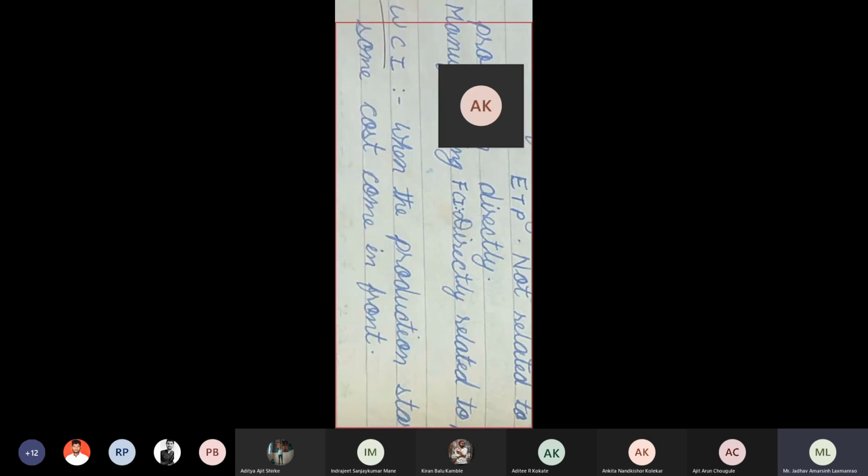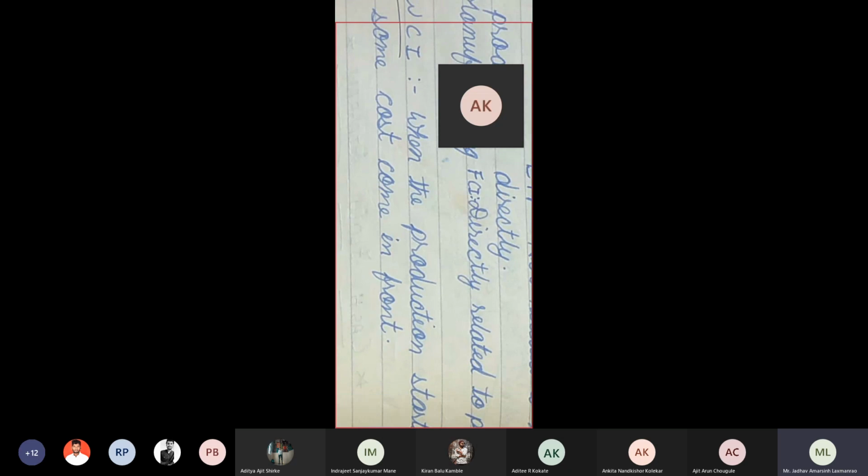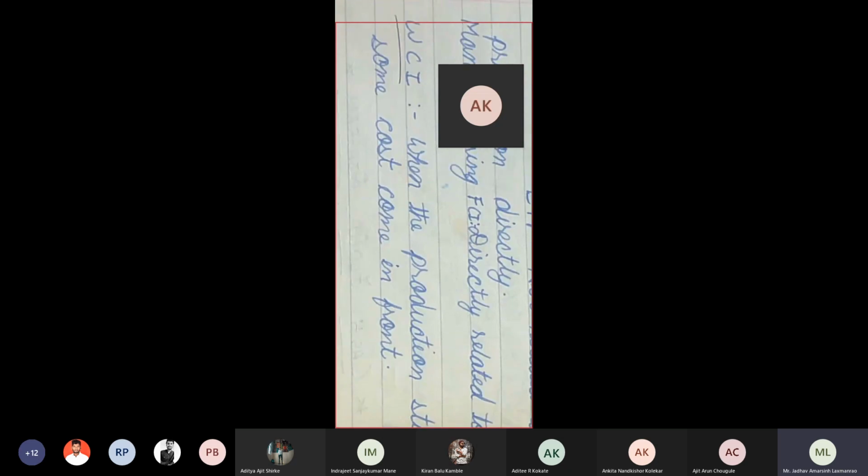Then we will go for next concept, WCI. WCI means what? Working capital investment. These all are very important words. These words we require very frequently in the company. When you work in the company, after 1 or 2 years, you will come across this word WCI, FCI, non-manufacturing FCI, manufacturing FCI. So please try to get this, this chapter is very simple. So we are going for next concept, WCI. So what is meant by WCI? So long form is working capital investment.